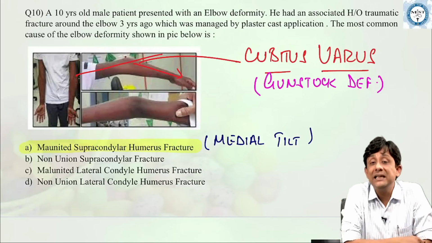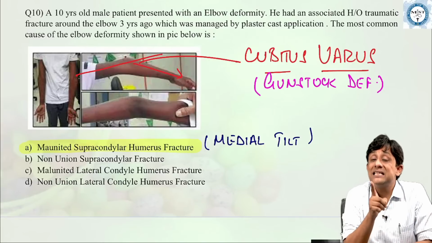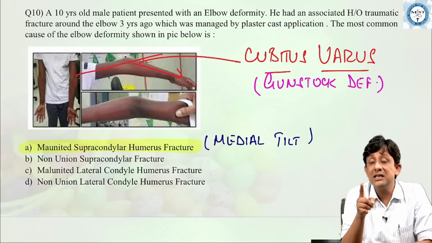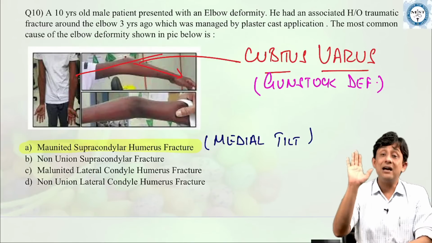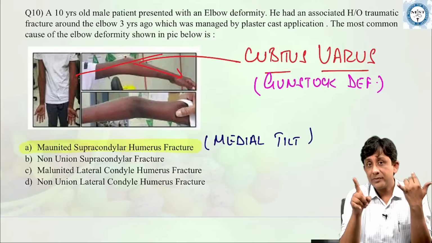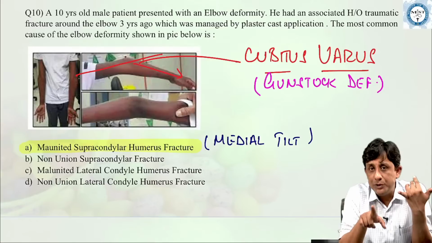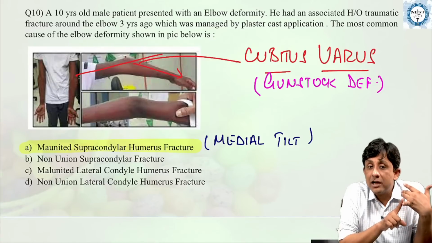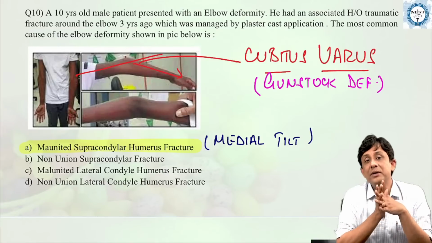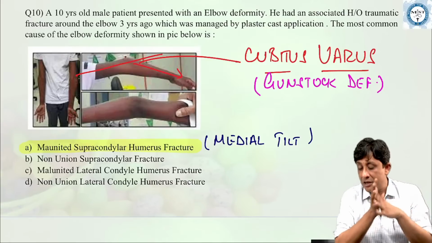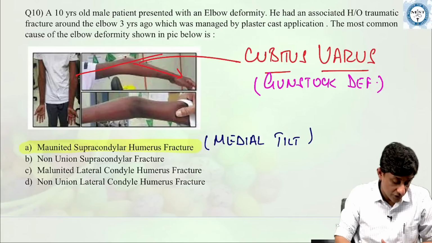Because of this medial tilt and displacement of the distal fragment, and since it's an extra-articular metaphyseal fracture, it will always unite. But if these displacements are not corrected, it will cause malunion. A malunited supracondylar humerus fracture causes a cubitus varus or gun stock deformity, which is what we can see here. So choice A is the correct answer.